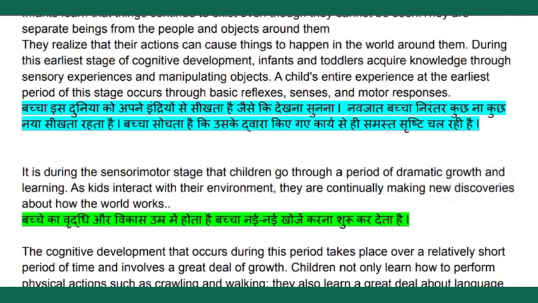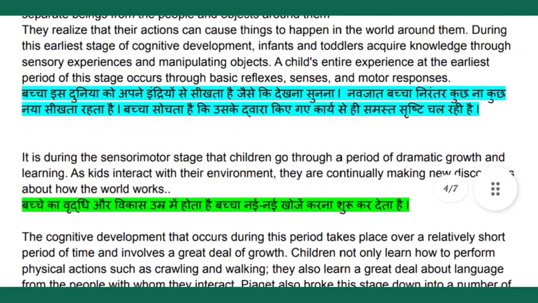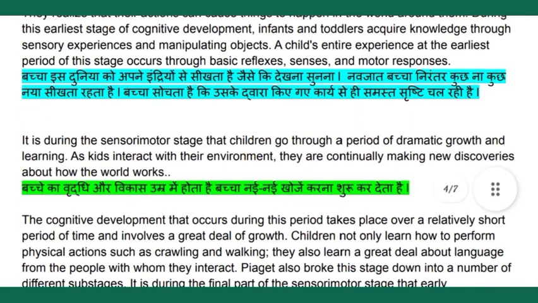It is during the sensorimotor stage that children go through a period of dramatic growth and learning. This stage is also known as dramatic growth, which means we can see the growth of infants. They also interact with their environment, which means they actually start interacting with their environment and make many new discoveries of how the world works.